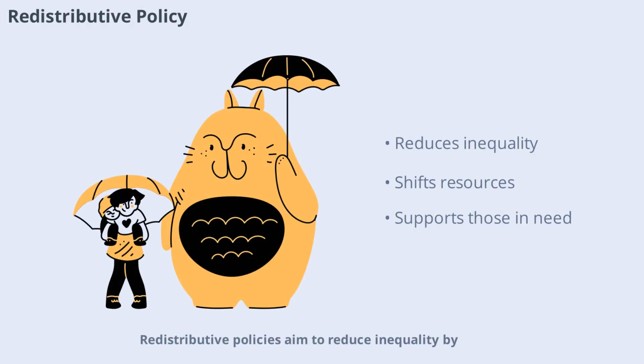Redistributive policies aim to reduce inequality by shifting resources from one group to another. Examples include progressive taxation and social welfare programs. These policies can be more controversial as they involve trade-offs between different interests. The goal is to create a fairer society by helping those in need.